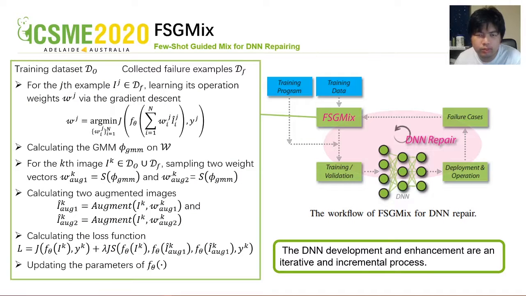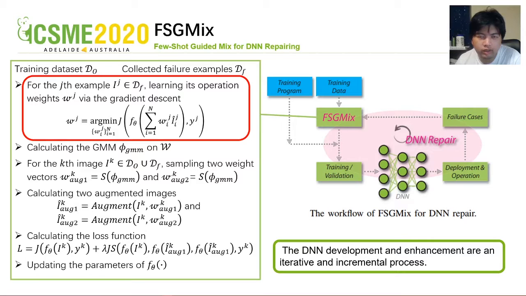As a result, we propose FSG mix to solve the problem. FSG mix generates the operation weights according to collected failure examples and can be embedded into the data augmentation method introduced in the former slide. This is the algorithm of FSG mix. For each example in the collected failure dataset, we first learn its operation weights to enable the augmented version to be correctly classified by the DNN.